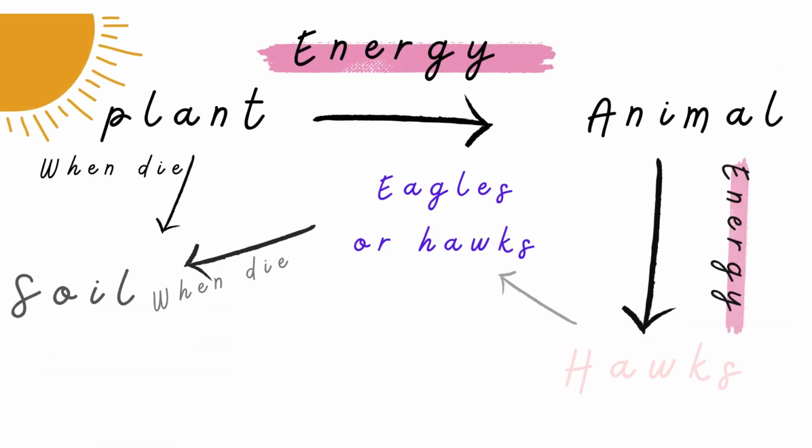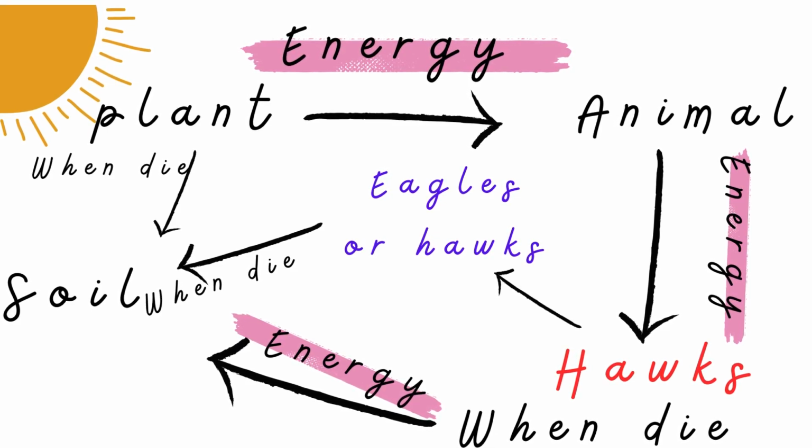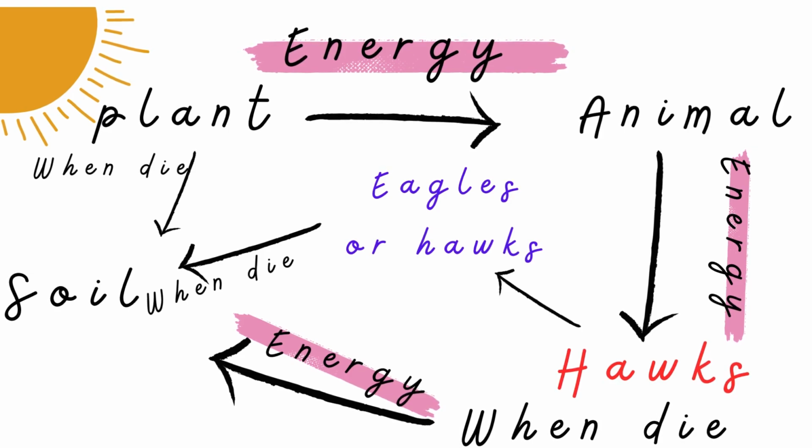So here, if we want to draw a diagram like that, the plant gets the energy, and then the energy flows to the animal. Then this animal will be eaten by the hawk, so the energy flows to the hawk, and the hawk is eaten by an eagle or another type of hawk. Then, if any of those living organisms die, the energy will return back to the soil.